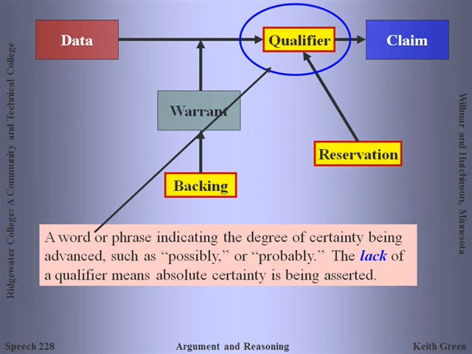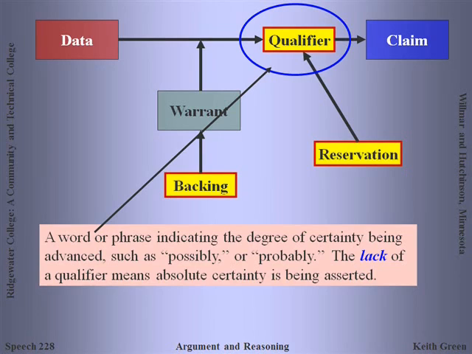Now the qualifier is something that really is quite unique to the Toulmin model. This is a word or phrase indicating the degree of certainty being advanced, such as possibly or probably. Now, if there is no qualifier, the lack of a qualifier means absolute certainty is being asserted. So, first of all, the Toulmin model allows us to identify that there can be degrees of certainty about a claim.